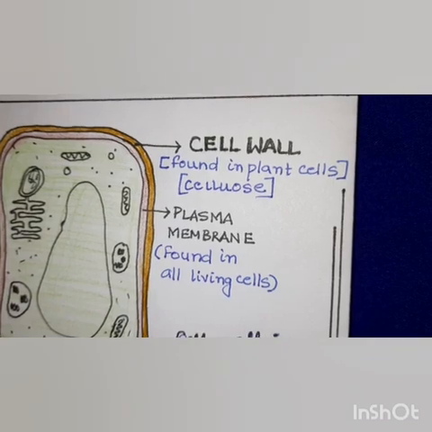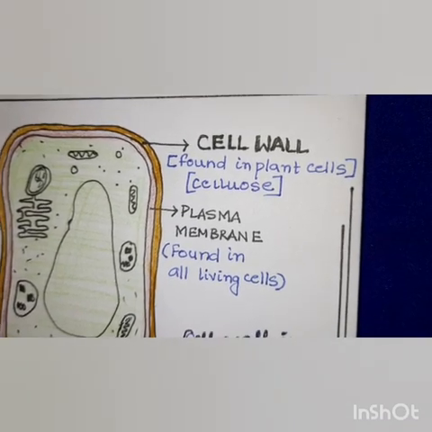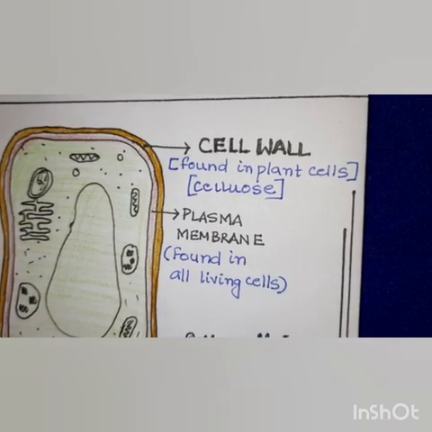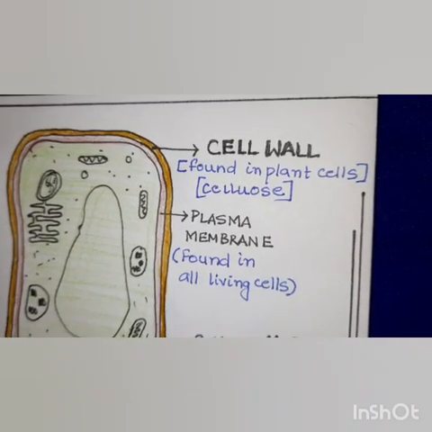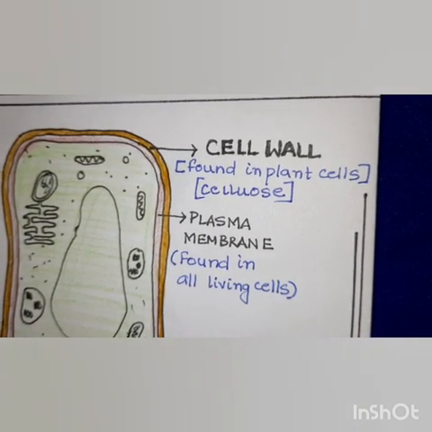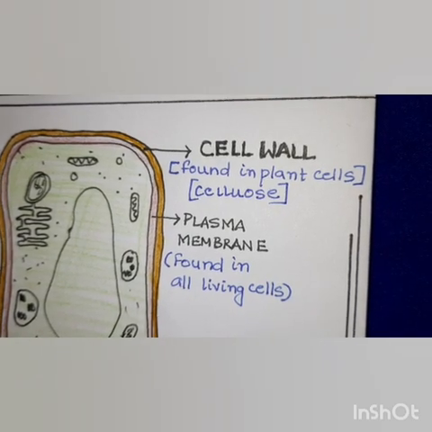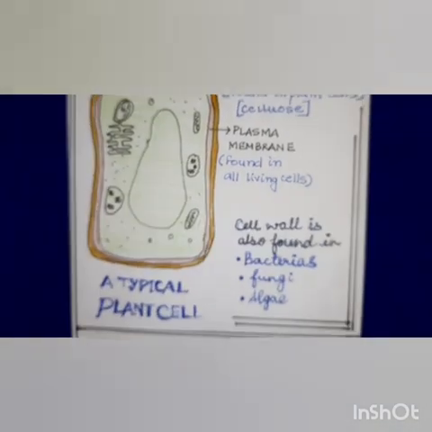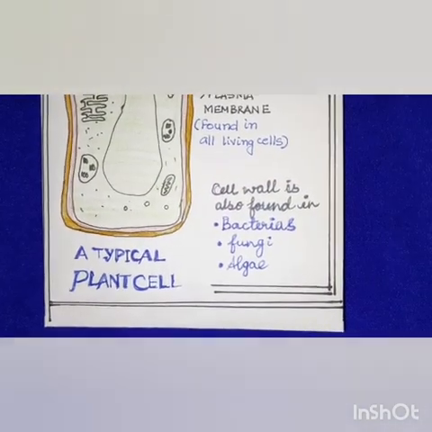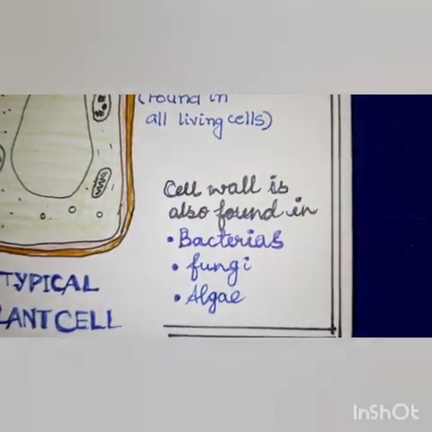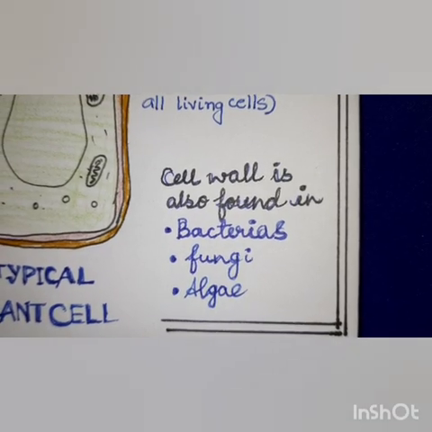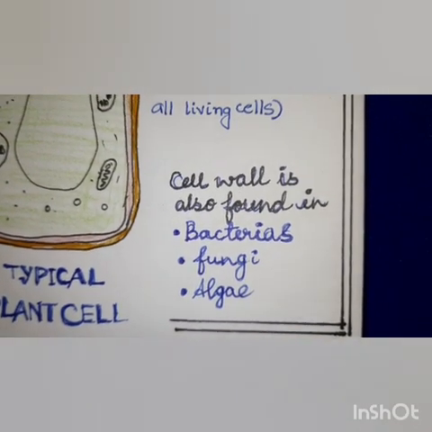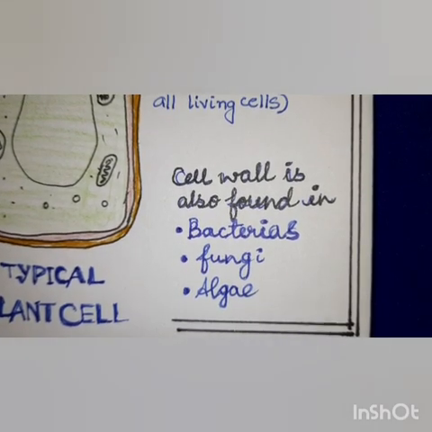Starch is a complex molecule of glucose, and many starch units combine to form a polymer called the cellulose, which is the composition of the cell wall in plants. So ultimately the cellulose is a complex sugar which makes up the cell wall in all plants. Other than plants, the cell wall can also be found in other organisms like the bacteria, fungi and algae.